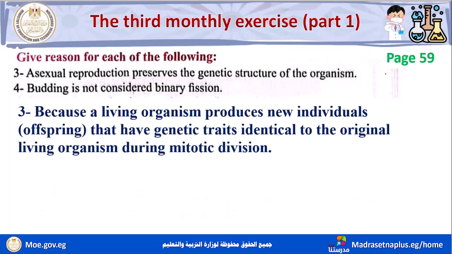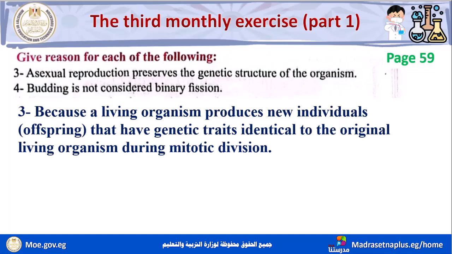Because a living organism produces new individuals or offspring that have genetic traits identical to the original living organism during mitotic division.